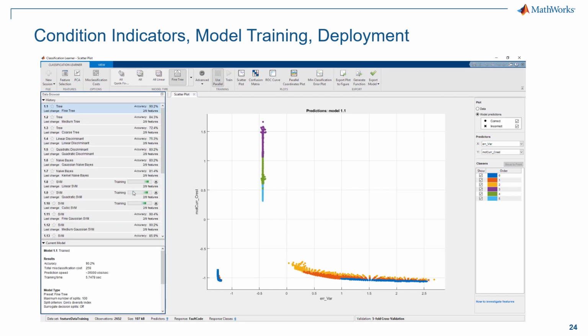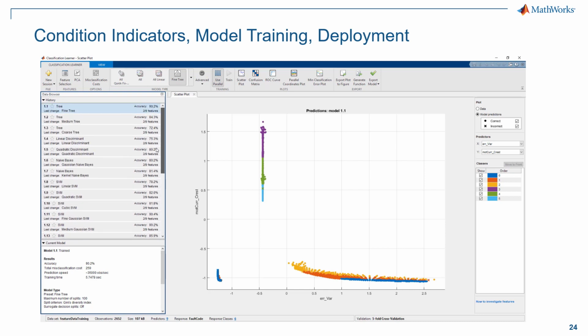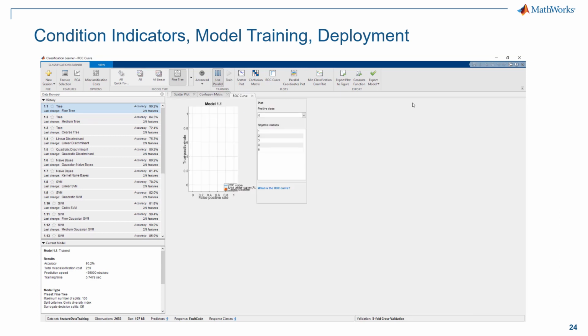Then, to evaluate performance, it is possible to compare the overall accuracy or to get deep into details, looking at confusion matrices and ROC curves to check classifier performance for each predicted class. Here you have seen how the training process worked. It was accelerated for the sake of time.